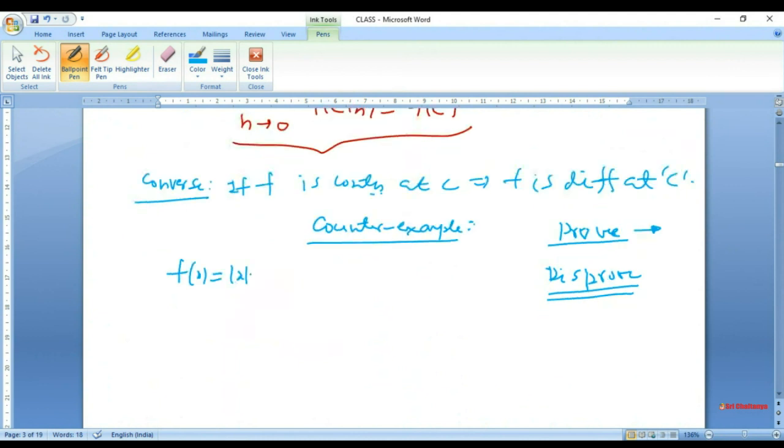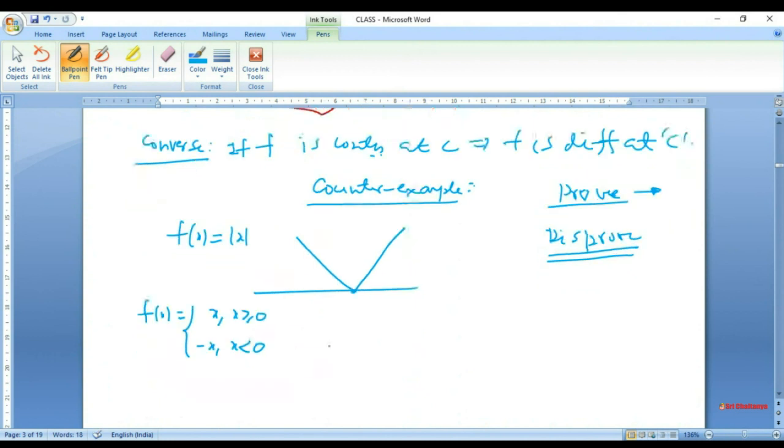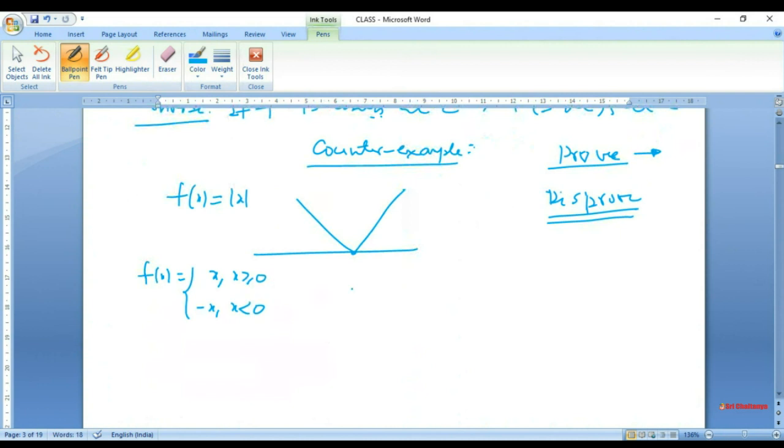We can prove geometrically also and analytically also that f is continuous at all points. In fact, the graph looks like this. So we know that this f is continuous everywhere, even at this point also. In fact, f of x is x for x greater than or equal to 0, and minus x for x less than 0. The only point where it may fail to be continuous, the suspect point, was x equal to 0.